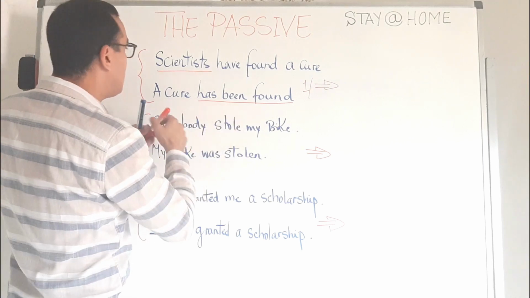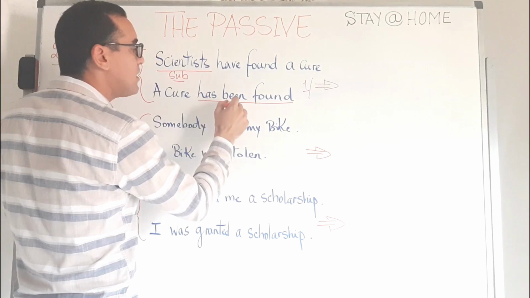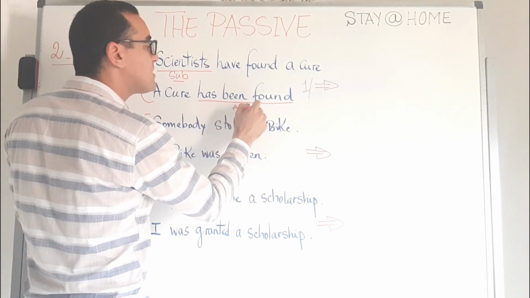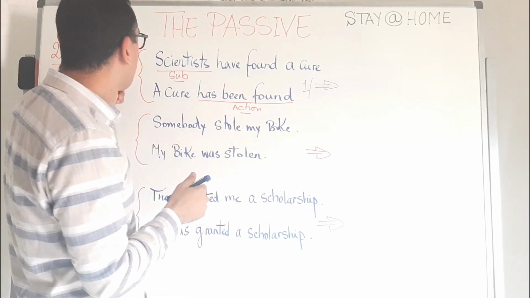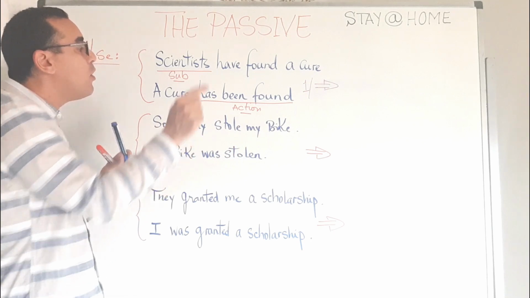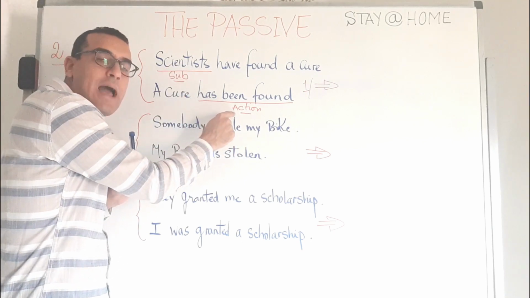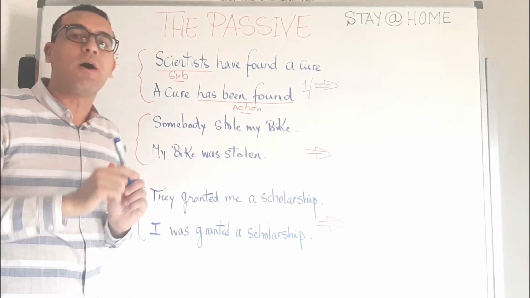It's the action. So here we emphasize the subject, and here we emphasize the action. We can simply say that the passive is used to give more emphasis to the action, not to the doer of the action.